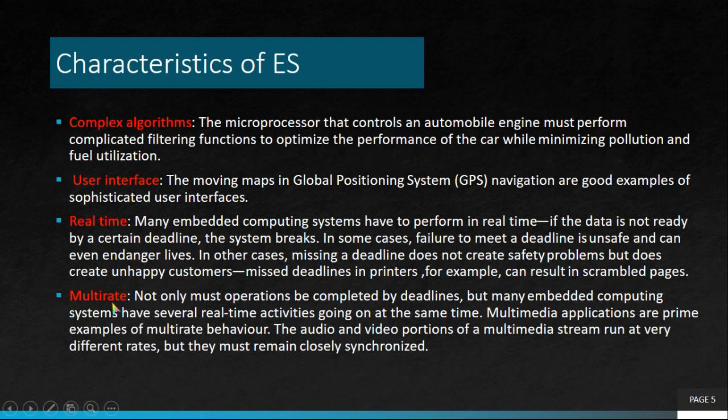Next characteristic is multi-rate. Not only must operations be completed by deadlines, but many embedded computing systems have several real-time activities going on at the same time. Multimedia applications are prime examples of multi-rate behavior. The audio and video portions of a multimedia stream run at very different rates, but they must remain closely synchronized. For example, if we are watching a movie on our laptop, the audio and video must be synced. Otherwise, it will not be comfortable for us. That's called multi-rate behavior, a characteristic of embedded systems.